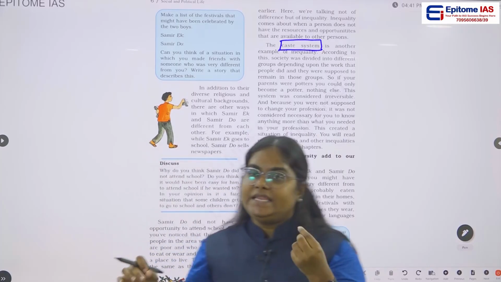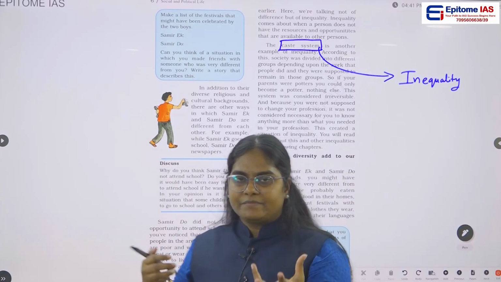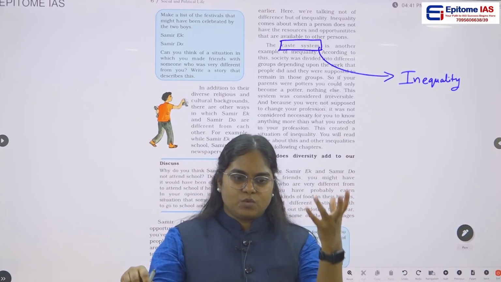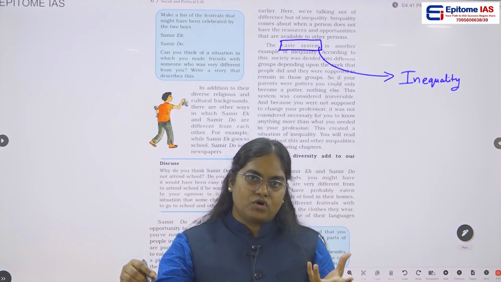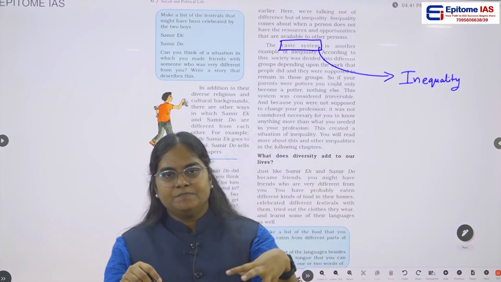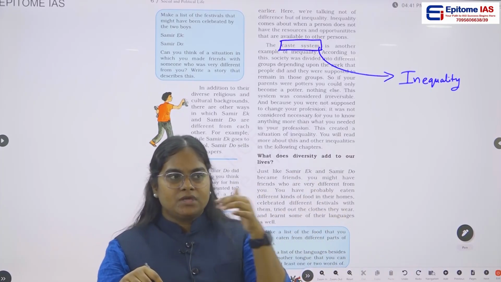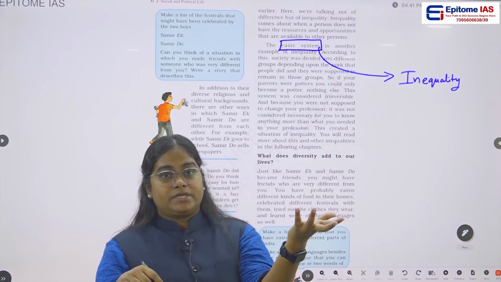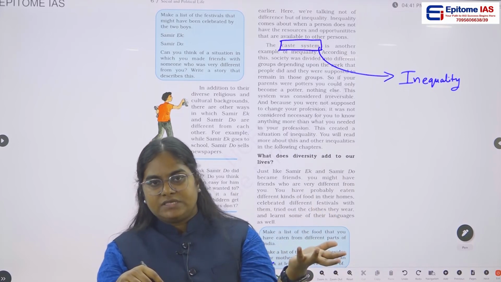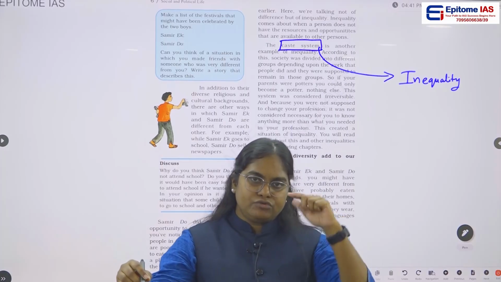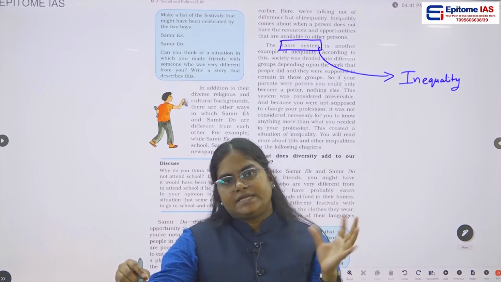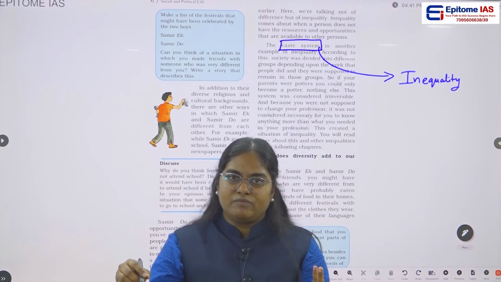Technically, this particular caste system is an example of inequality. Why? Let us see what the main objective or function of this caste system was initially, not today. When you read about it in ancient or medieval history, you will understand that a particular person belonging to a particular caste, let us take the example of Brahmins.